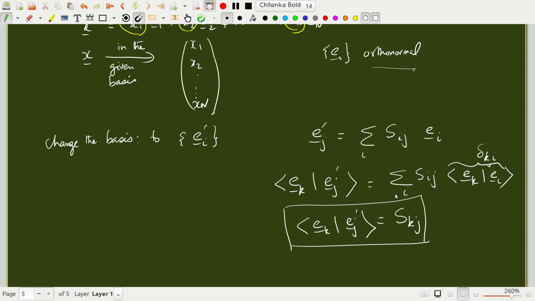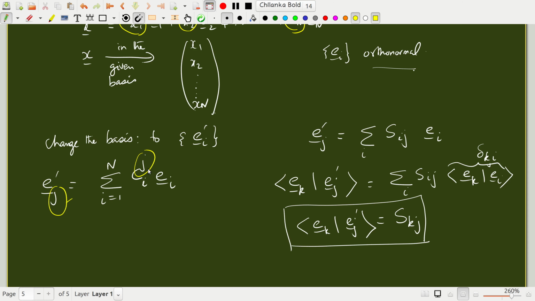Now you can call E_j prime as summation i equal to 1 to n. Instead of calling it S_ij or S_kj, you can call it C_ij E_i, where the superscript corresponds to this unit vector and the subscript corresponds to the summation.